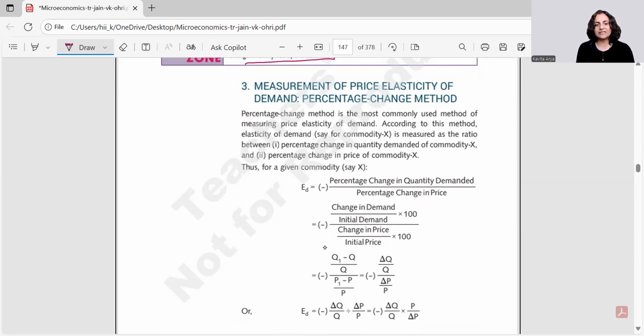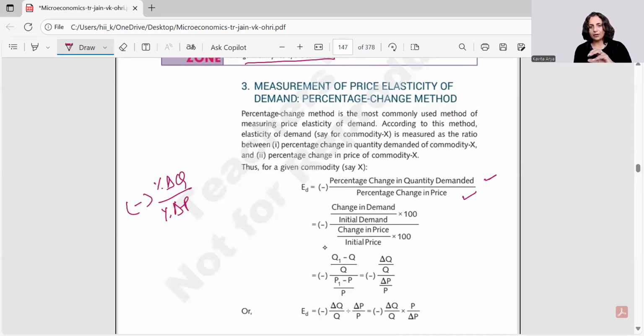Now, what is the percentage method? Elasticity is equal to percentage change in the quantity demanded with respect to percentage change in the price. And percentage change is change divided by original into 100. Mind you, wherever you see this formula, you would have a negative sign prefixed to it. This is just the symbolic notation of inverse relationship. It has nothing to do with the quantum.